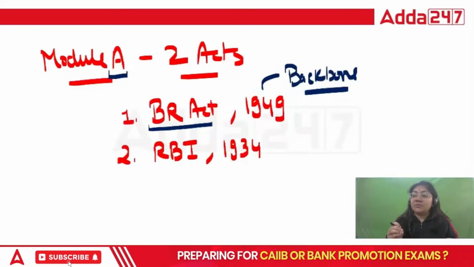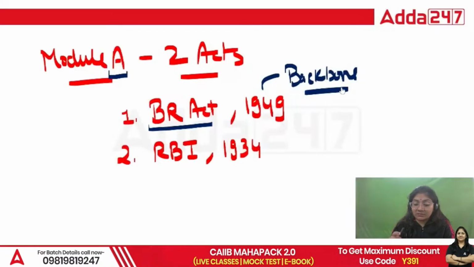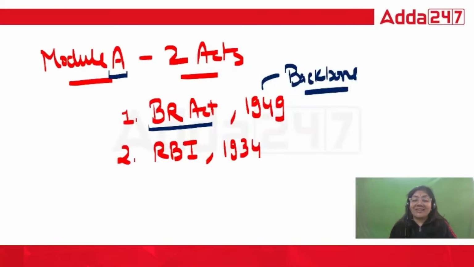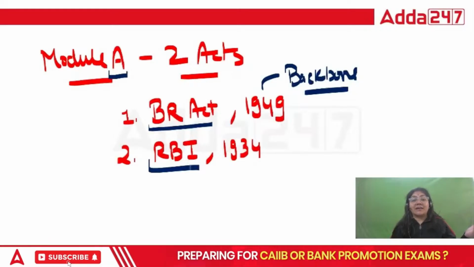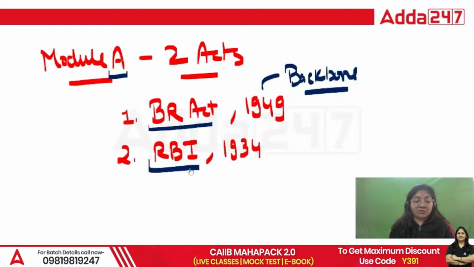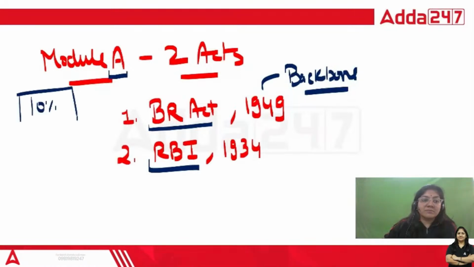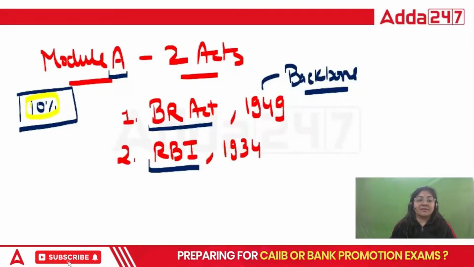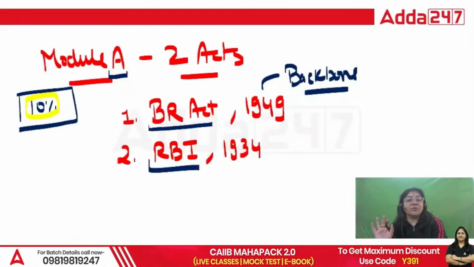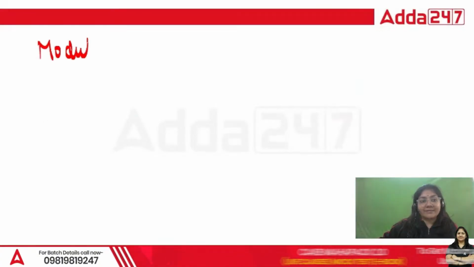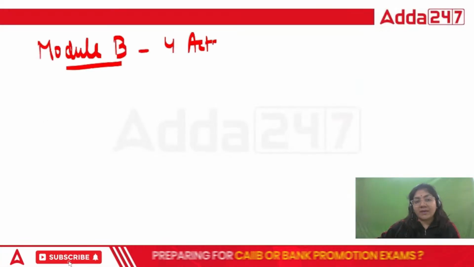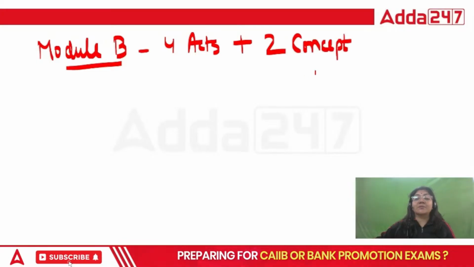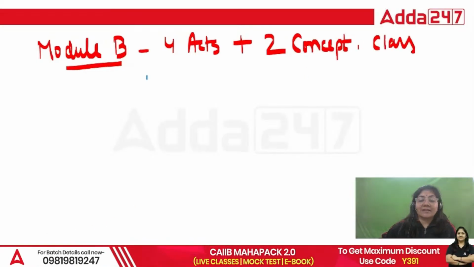In module A, there are total two acts. In module B, there are total four acts. In module C, there are total 10 acts, and in module D, there are total 9 acts. So overall, we have to study total 25 acts in the BRBL subject. Now if we talk about the weightage, weightage means which module we have to take care of and revise thoroughly. So let's start with module A.